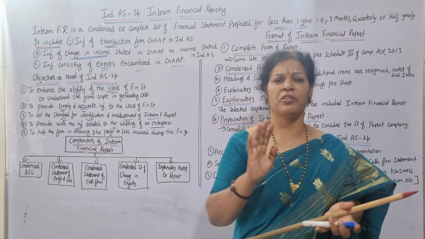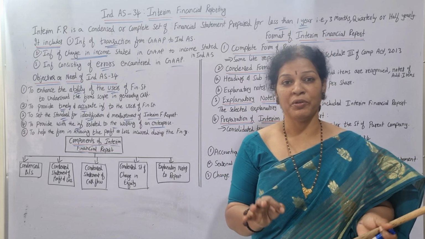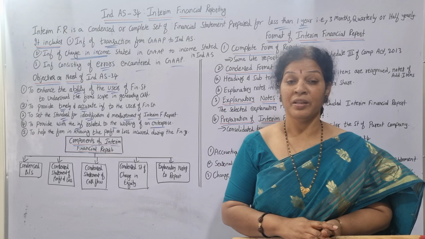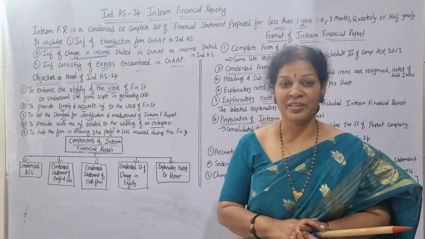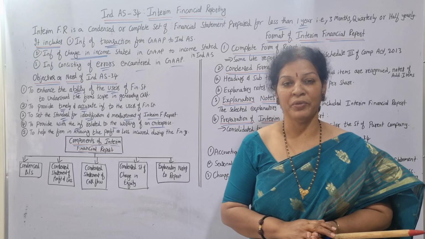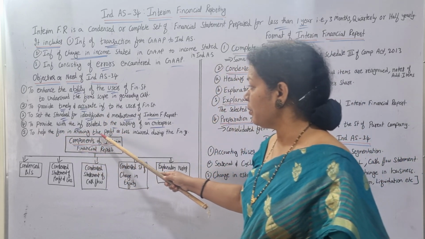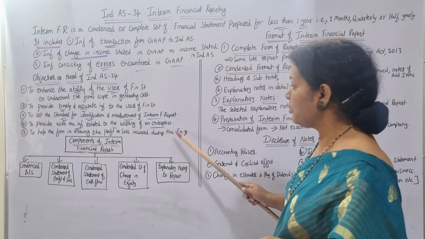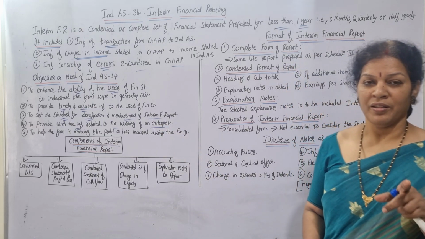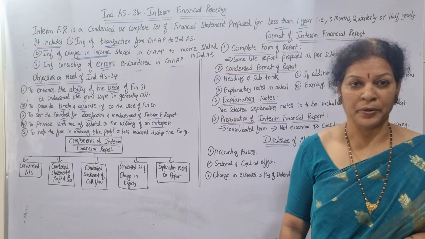Any organization's information you can provide for every 3 months, for every 4 months, as you are preparing. Then automatically, time to time you will be getting the information. You need not wait for the full year. And also, to help the firm in knowing the profit or loss incurred during the financial year. Well in advance they will come to know if you go for an interim report.